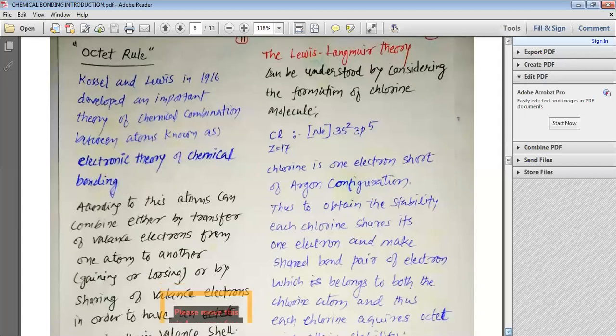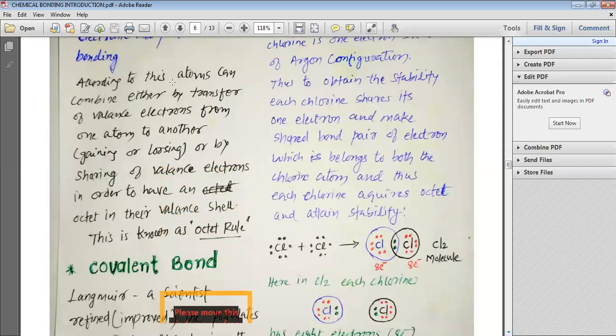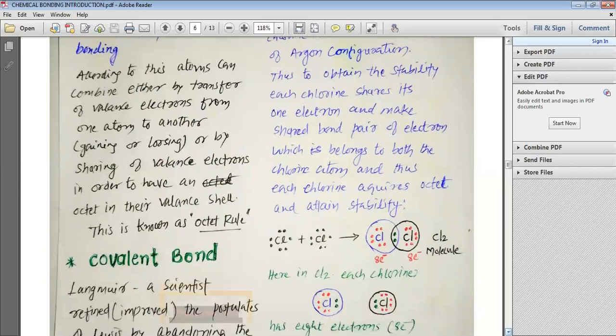According to this theory, atoms can combine either by transfer of valence electrons from one atom to another, that means gaining or losing electrons, or by sharing of valence electrons in order to have an octet in their valence shell. This is what is known as the octet rule.